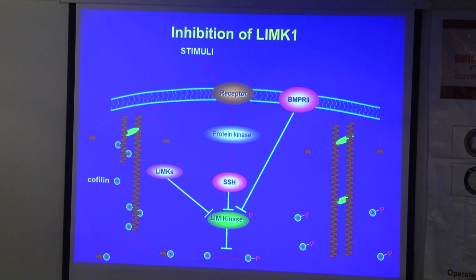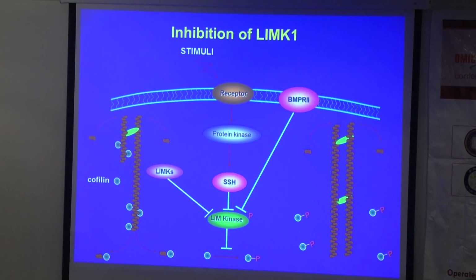My main PhD project was to identify negative regulators of LIM kinase. Using a yeast two-hybrid screen, we identified that the tail region of the bone morphogenetic protein receptor 2 directly interacts with LIM kinase via the LIM domains, and this interaction inhibits LIM kinase activity by competing with its positive regulators.